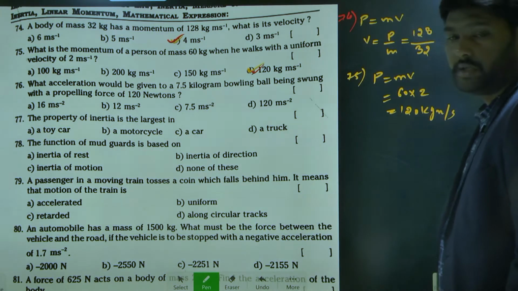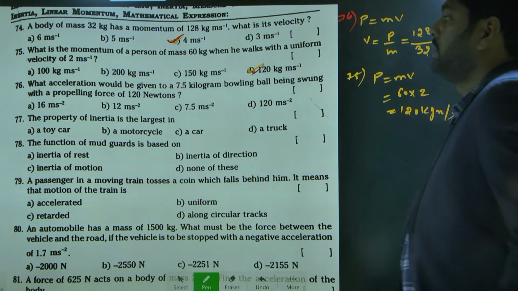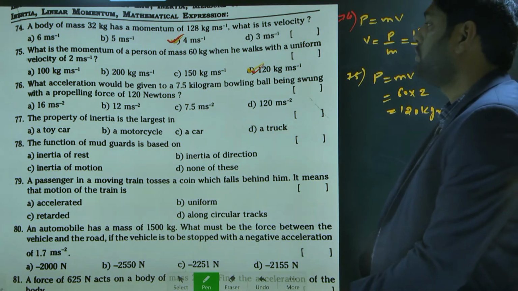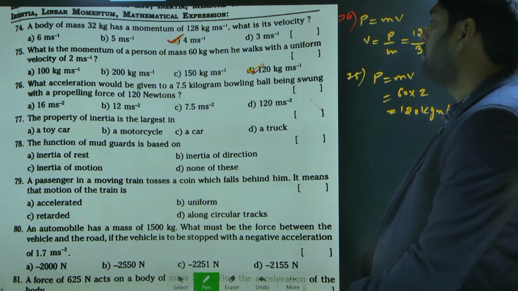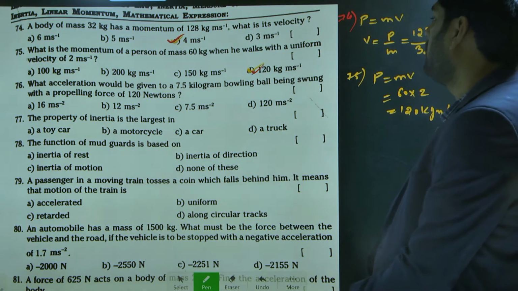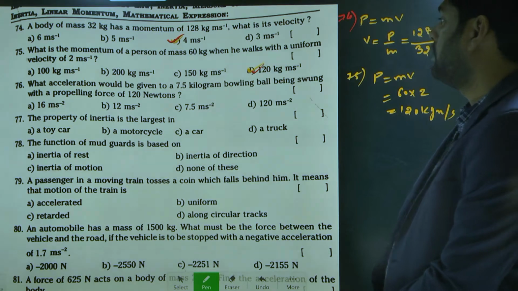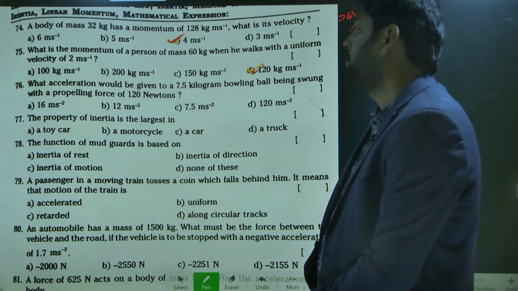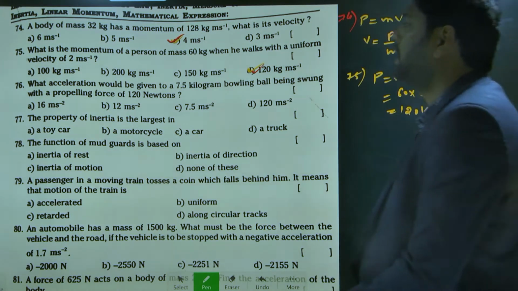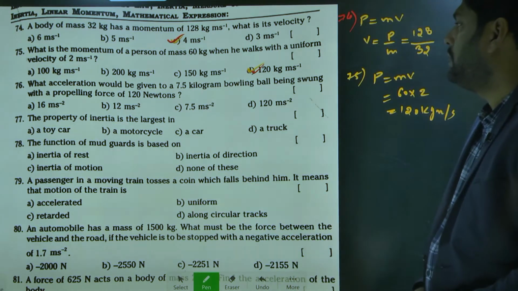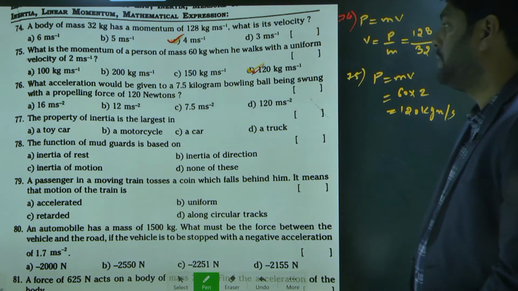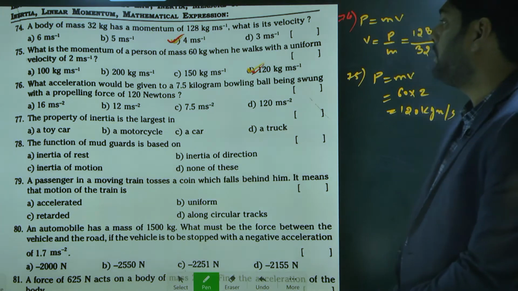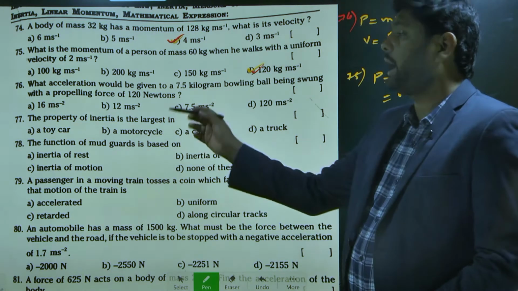Understand? In a similar way, do the 76th question. What acceleration will be given to a 7.5 kilogram bowling ball being swung with a propelling force of 120 newtons? So they are asking that a ball is there, we are applying a force on the ball of 120 newtons, and the ball weighs 7.5 kg. So they are asking the acceleration of the ball.